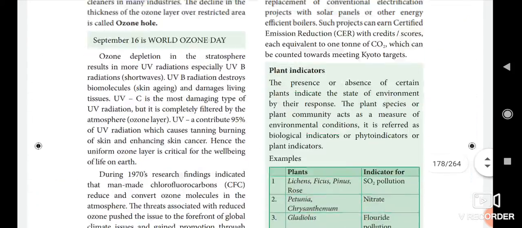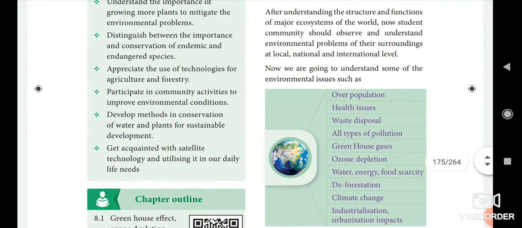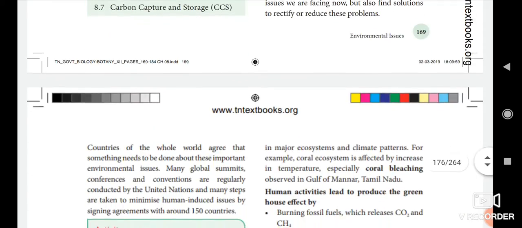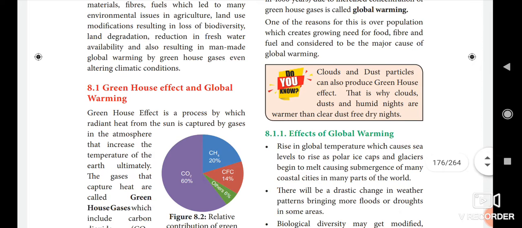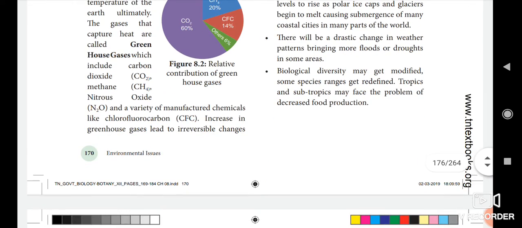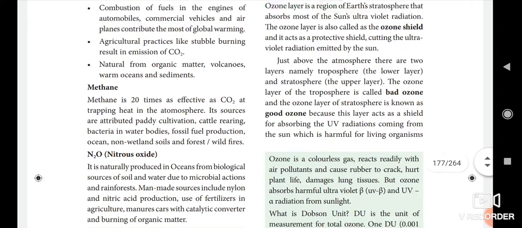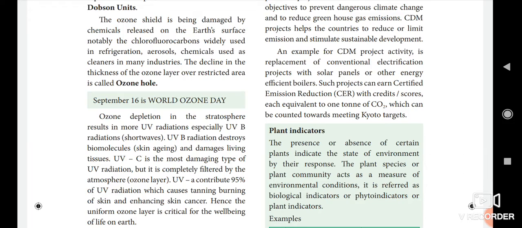Okay students, today we see about the environmental issues. What are the environmental issues? Overpopulation, health issues, waste disposal, all pollutions, greenhouse gases, ozone depletion, scarcity of food, deforestation. So many environmental issues are there. Then next we see about the greenhouse effect and global warming. What are the gases included in greenhouse gases? Carbon dioxide, methane, chlorofluorocarbon and some other gases. Next we see the ozone depletion. Then what are the effects of ozone depletion?